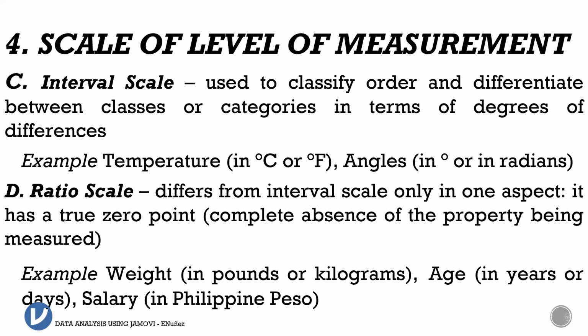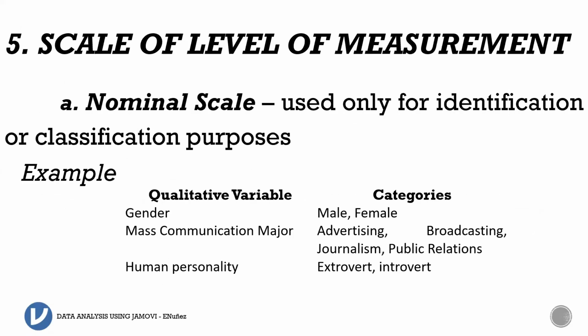Now, what are the differences between the four? When we say nominal scale, this is used only for identification or classification purposes. An example of it is a qualitative variable, such as gender, and the categories are male and female. We have mass communication major: advertising, broadcasting, journalism, public relations. Human personality could be extrovert or introvert. For a qualitative variable, we cannot quantify this one. So usually when we say nominal scale, these are the variables used for classification. So this is the smallest.